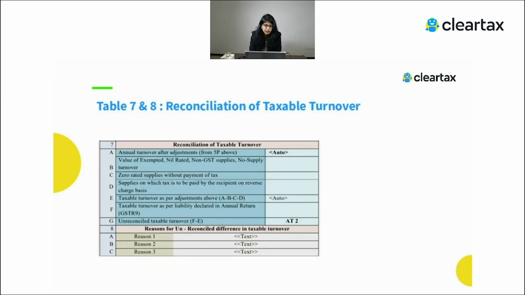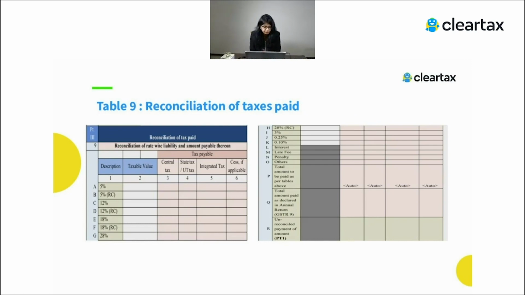And similarly, you have to do the reconciliation of the taxable turnover. So you have to just remove the exempted part. Here you will see all the turnover after adjustments. Then you have to remove the exempted, non-GST or zero-rated supplies and all. And still, if there is a difference, you have to tell the reasons for the unreconciled turnover.